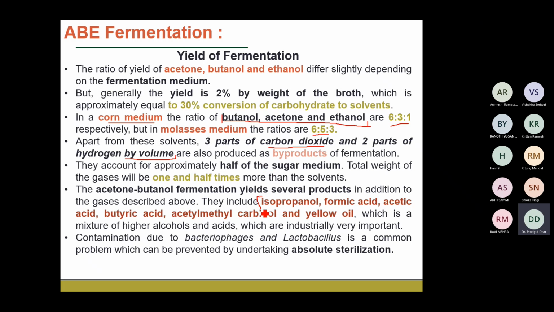And along with that, there are several other byproducts. These are the gaseous products. However, the liquid-based or aqueous products or solvents that are produced are isopropanol, formic acid, acetic acid, butyric acid, acetyl methyl carbinol, and the yellow oil. So yellow oil is nothing but a mixture of higher alcohols and acids, and they have their industrial relevance. Generally, whatever bioproducts are being produced, each of them has industrial relevance. So in the ABE fermentation, those bioproducts are separated out and used for high performance applications.